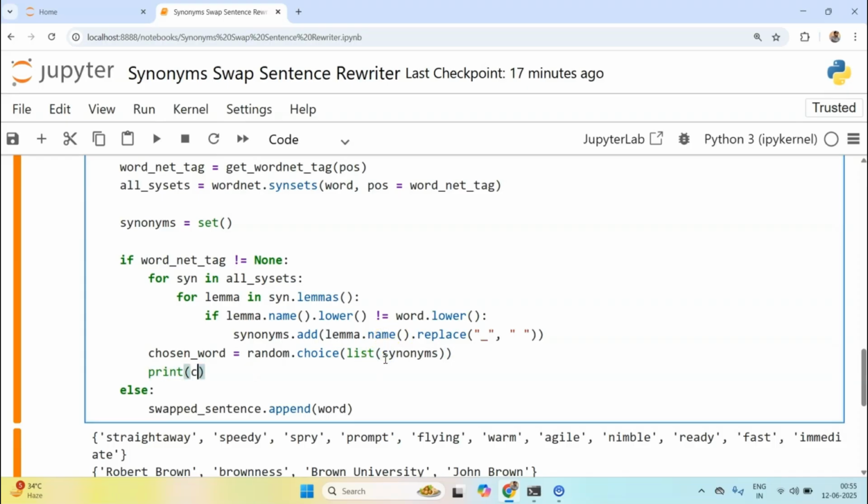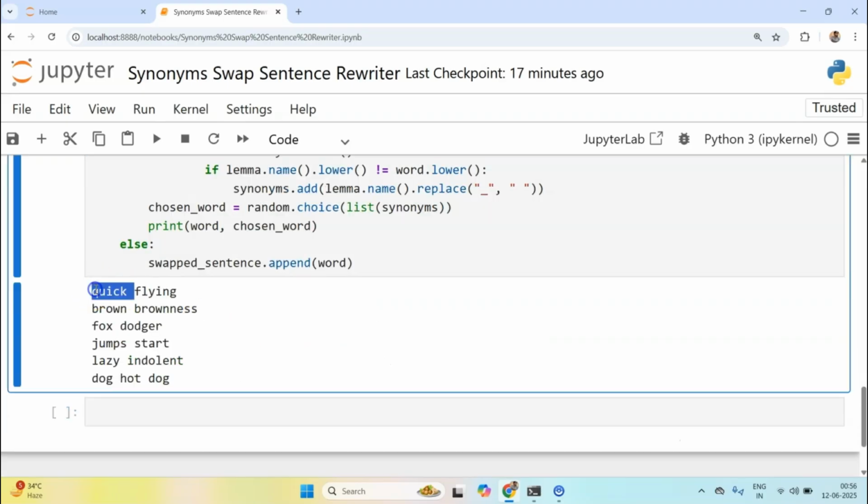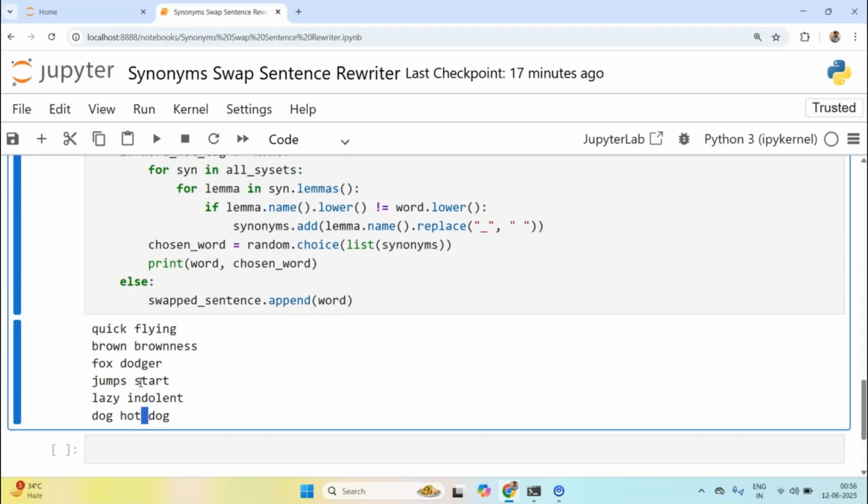Now I can print the word and chosen word together. Let's run this. So now quick is going to be replaced with flying, brown with brownness, fox with dodger, jumps with start, lazy with indolent, dog with hot dog. Oh my god, it's really funny.